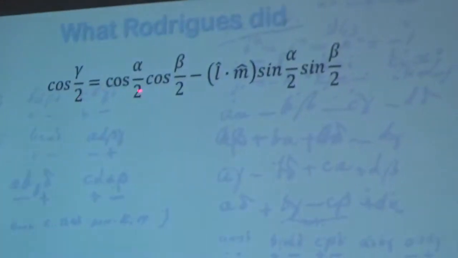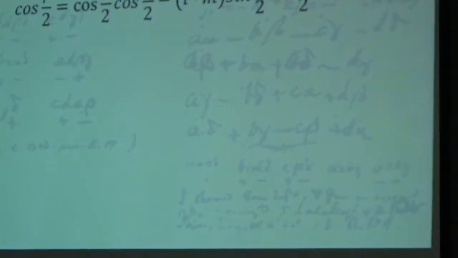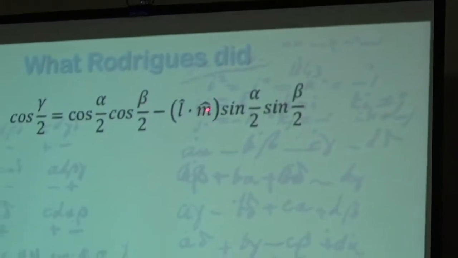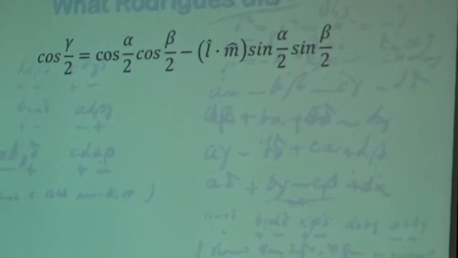So this is equivalent. After much calculation, we found that it's equivalent to this, where he uses the half angle: cosine gamma over 2 is equal to cosine alpha over 2 cosine beta over 2 minus the dot product. Of course, he didn't know the dot product, but essentially he did the equivalent of what we would call L dot M hat sine alpha over 2 sine beta over 2.